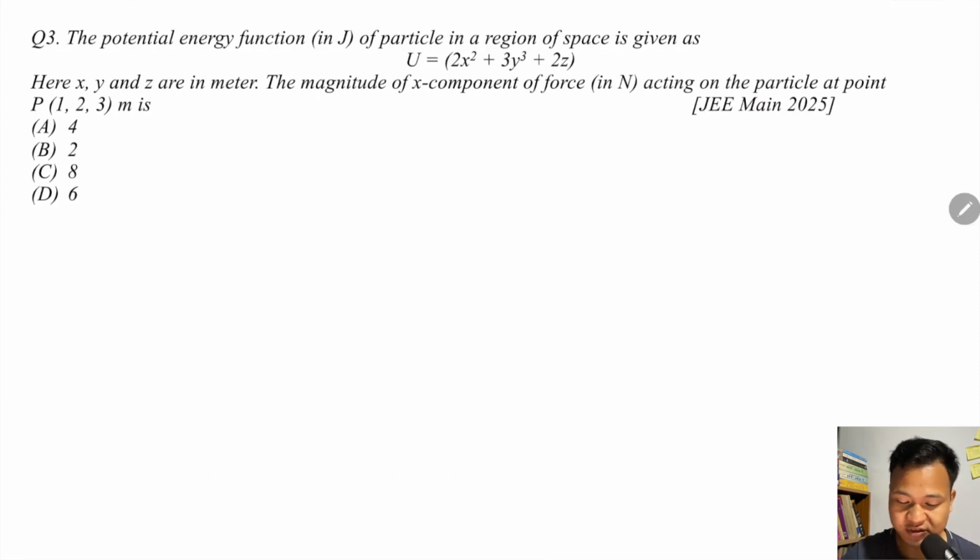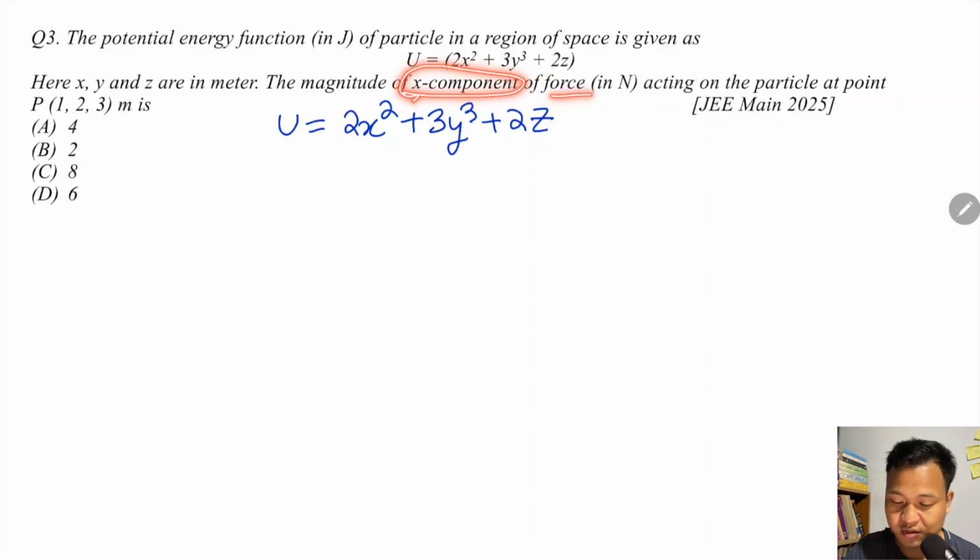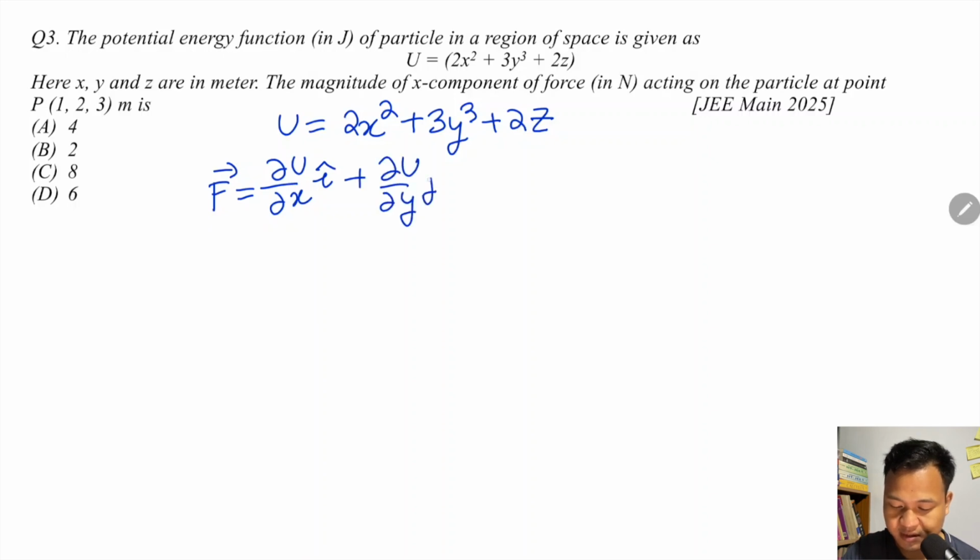Here U is given: U is equal to 2x square plus 3y cube plus 2z. This potential energy function is given in the question. Find the magnitude of the x component of the force acting on the particle at 1, 2, 3. Applying the force and potential energy relation, F equals minus del U by del x i cap plus del U by del y j cap plus del U by del z k cap.